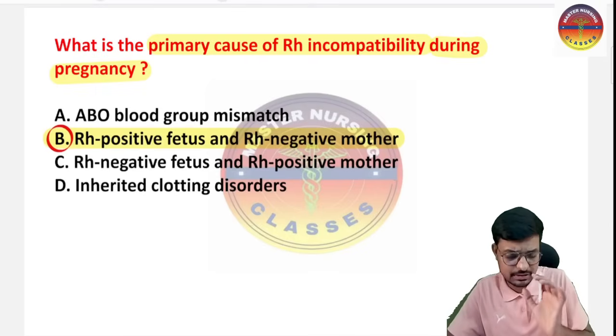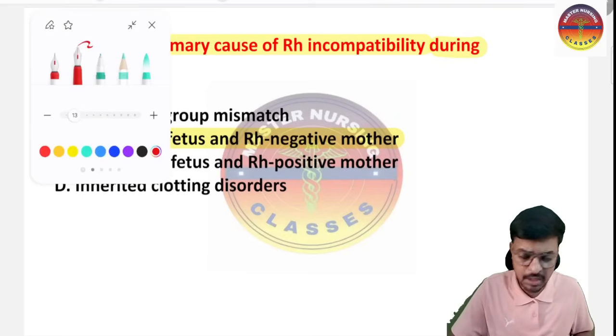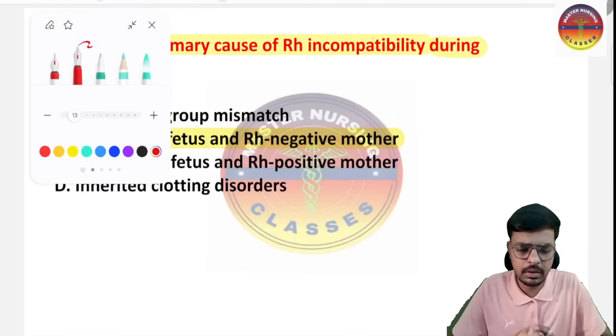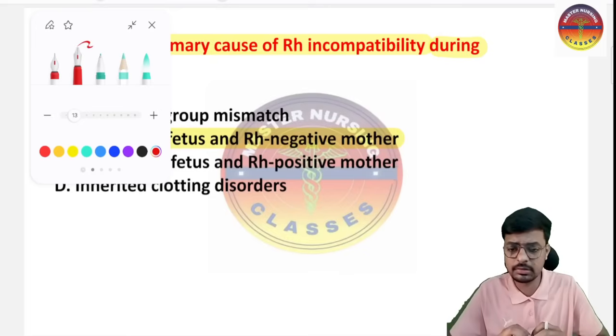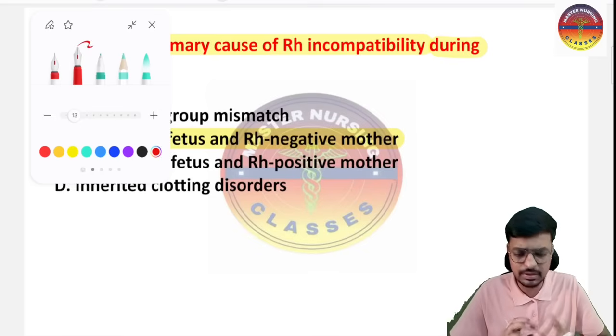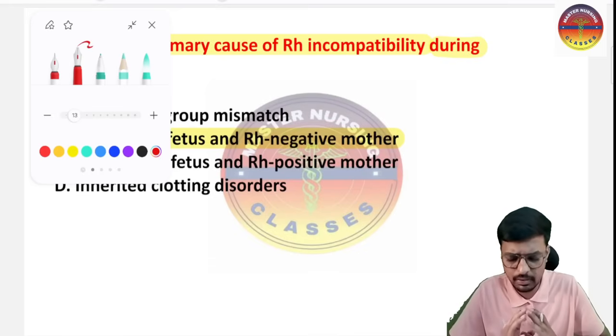So what happens here? Understand carefully. What is RH incompatibility? How does it happen? Will it affect the first baby in the womb of the mother, or the second baby? Which baby will it actually affect? And when do we give the RhoGAM injection to the mother irrespective of RH sensitivity? All the things necessary for the exam I am going to explain here in a very perfect manner, so please listen carefully.